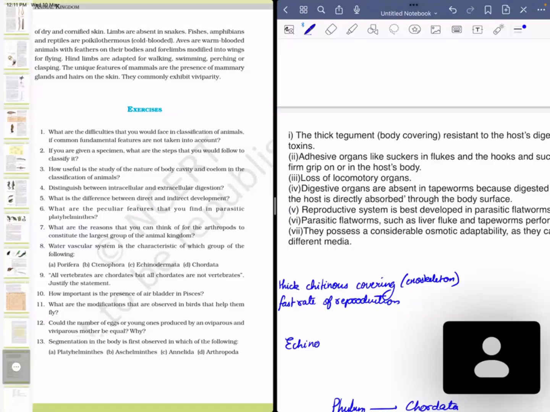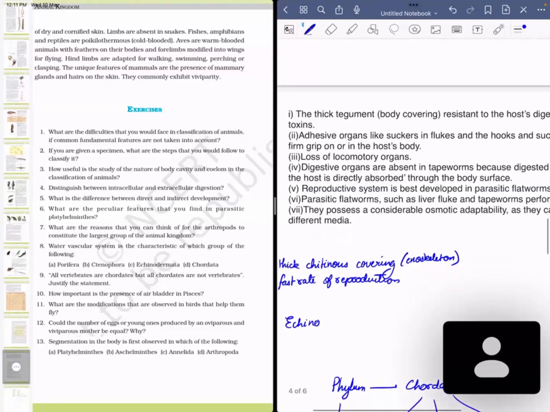And from nutrition comes the next point, that digestive organs are not required in them, because the food is already partially digested. For example, suppose you eat food, by the time it goes to your small intestine it is already partially digested, and there are enzymes there which help in its further digestion. So parasitic platyhelminthes don't really require their own digestive organs, since they get partially digested or completely digested food directly.